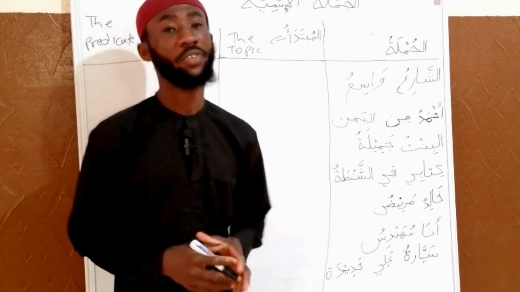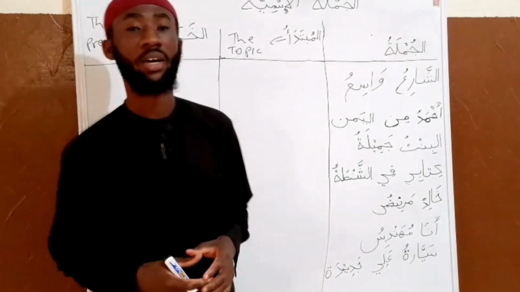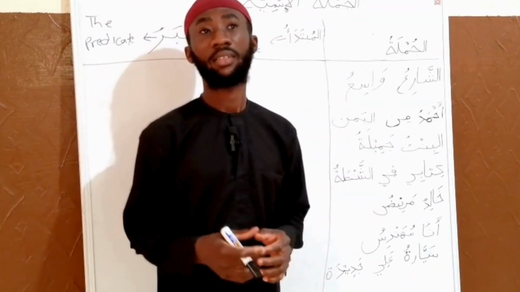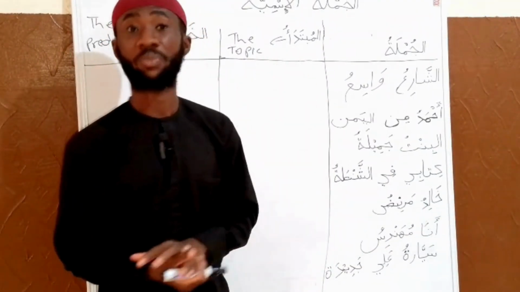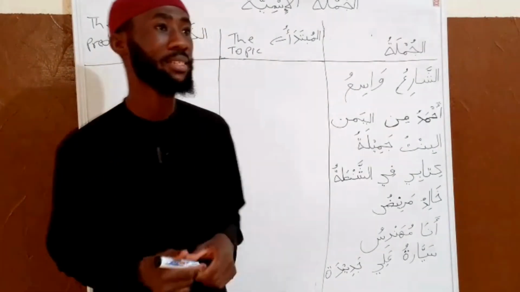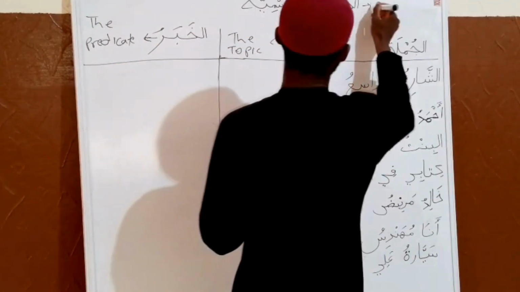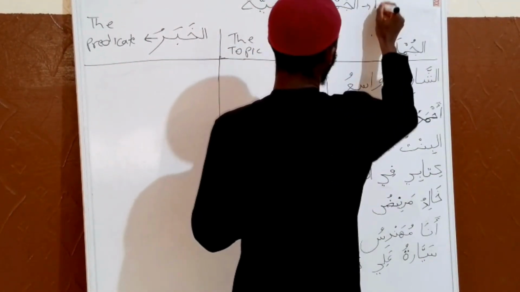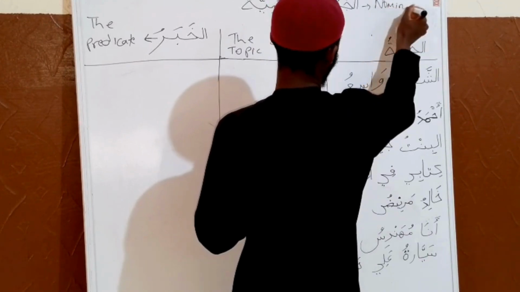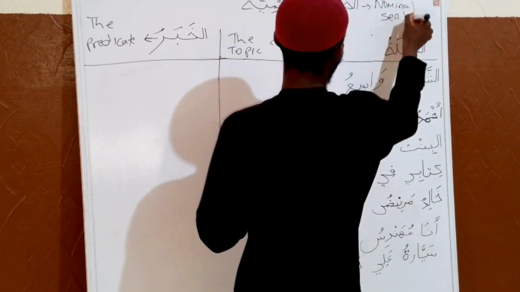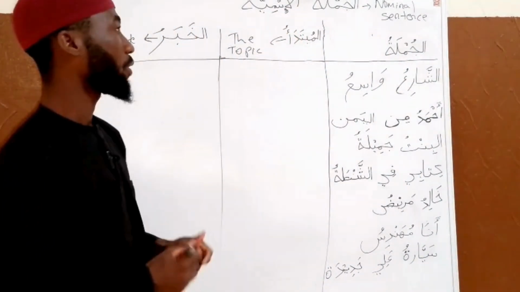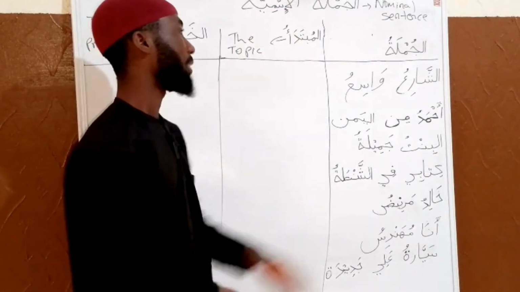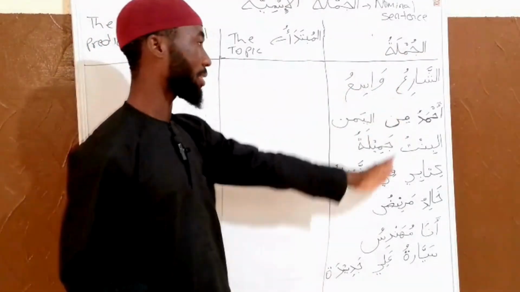Now, inshallah, in today's video, we are going to be talking about the nominal sentence. That is al-jumlatul ismiya, the nominal sentence. Jumlatu al-ismiya. Then this is the jumla, that is the sentence we have.